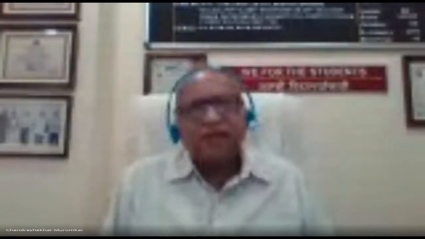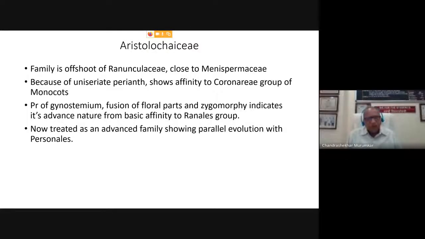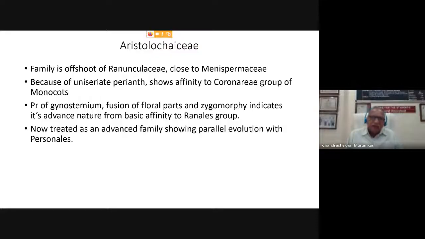Now, in Ranunculaceae, the perianths are free, globose, fleshy, and they are present in valvate or imbricate aestivation. However, in case of Aristolochiaceae, the perianth is uniseriate. It is not biseriate, it is not calyx and corolla, but uniseriate perianth is present and it is highly zygomorphic. So obviously this family is showing an advancement, progressive evolution, over the Ranunculaceae members.